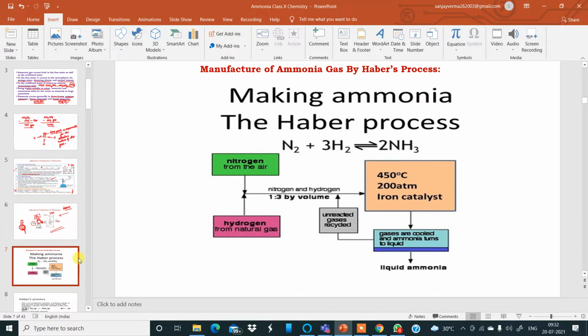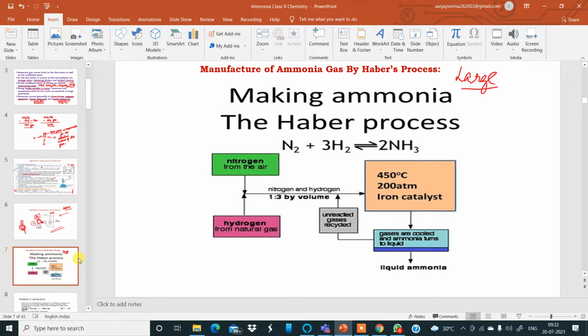Now let us go to the manufacture of ammonia gas by Haber's process. When I say manufacture, I mean preparation on a large scale. Why do they need ammonia gas? Ammonia gas is a very important gas. We'll come to the uses at the end of the chapter. It is used in the lab, in the industries, in the manufacture of fertilizers, and as a solvent. So many varieties of uses are there. That's why we need to manufacture ammonia gas.